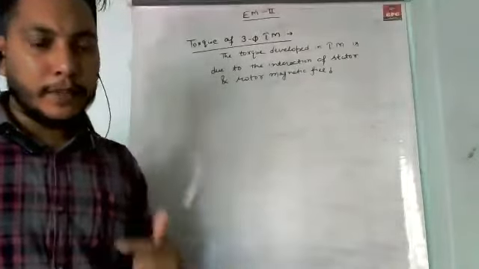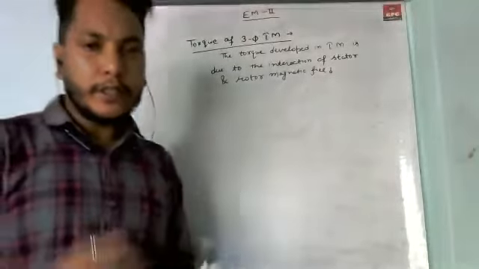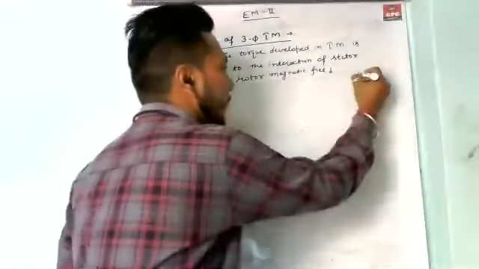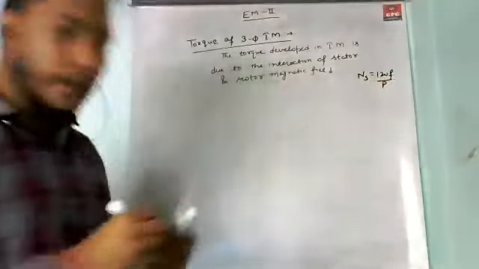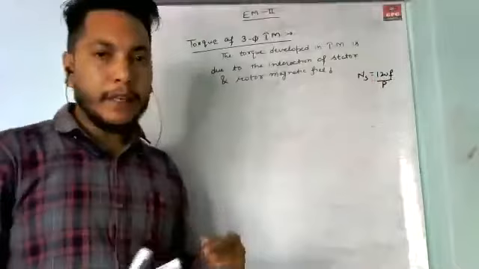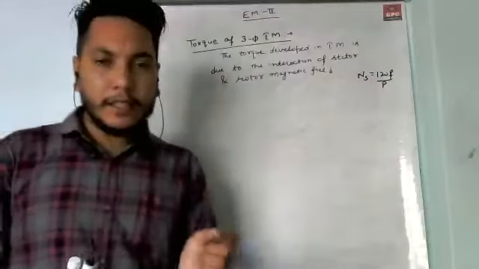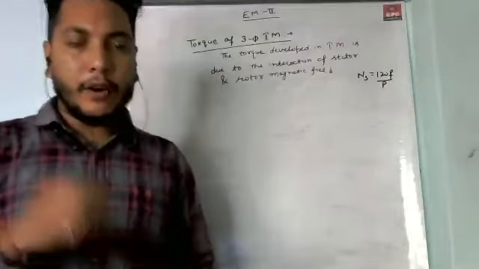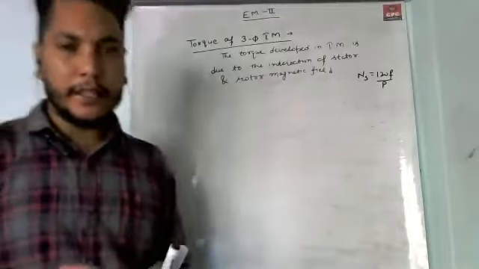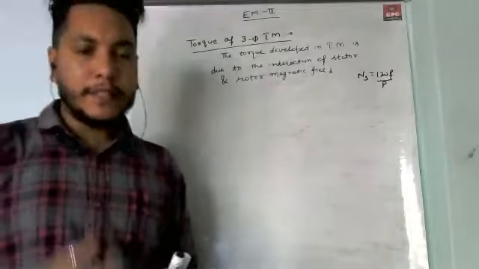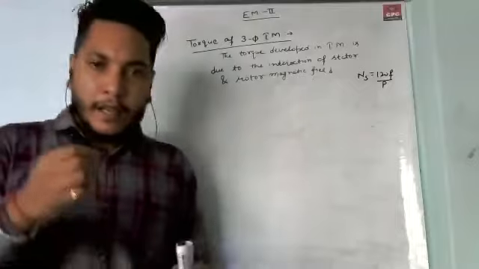When we give a three-phase supply to the stator winding, a three-phase rotating magnetic field is produced, which rotates at a speed Ns, where Ns is equal to 120 f upon P. This is the speed of the stator rotating magnetic field. When this field cuts the rotor winding, according to Faraday's law of electromagnetic induction, an EMF is induced in the rotor winding. When EMF is induced in the rotor winding, it means there is a current in the rotor winding.